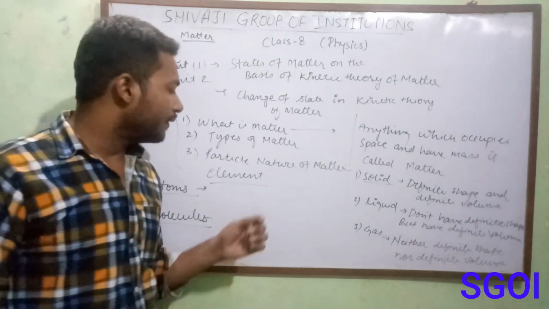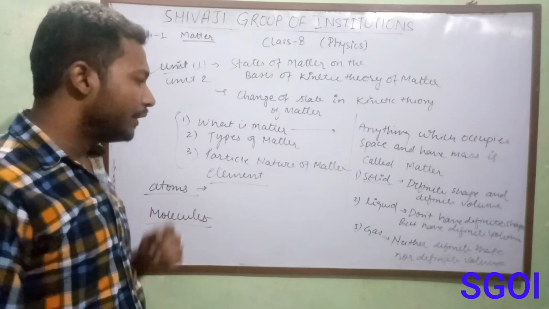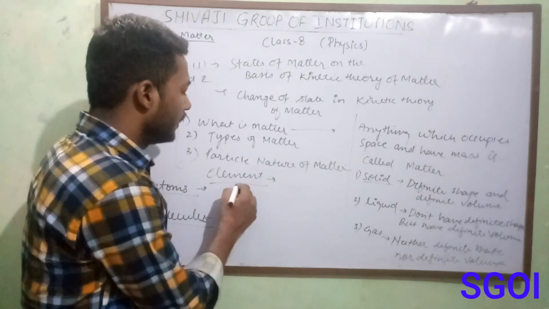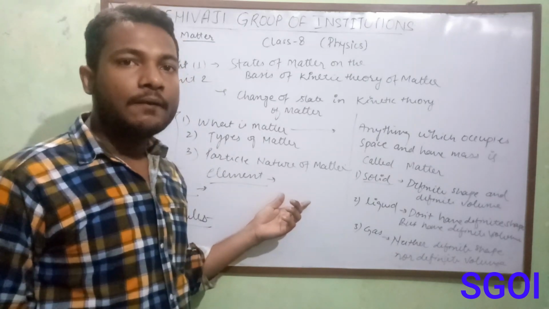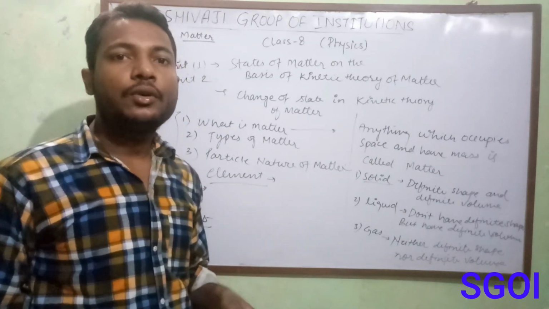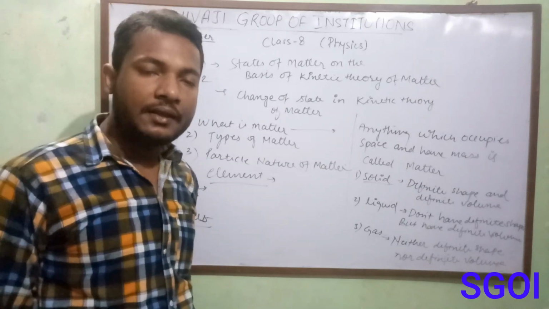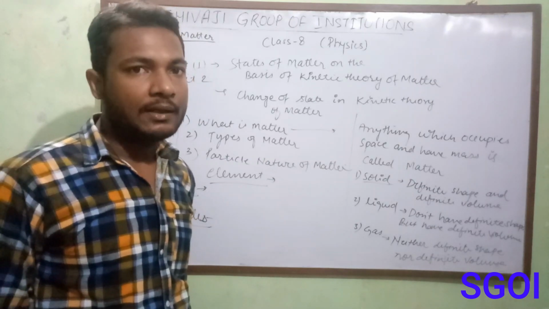Now, what is the definition of element, atoms and molecules? An element is defined as the smallest unit of matter which cannot be subdivided into two or more parts by any chemical means.